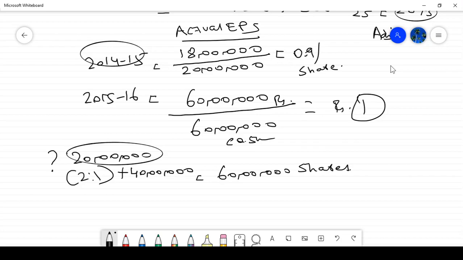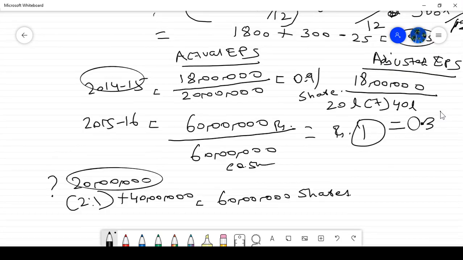So what is my profit? 18 lakh is my profit, divided by 20 lakh shares is my existing shares, plus bonus shares 40 lakhs, equal to 60 lakhs will come. So 18 lakh divided by 60 lakh equal to how much? 0.3 per share. Okay, that is what they are asking actually.